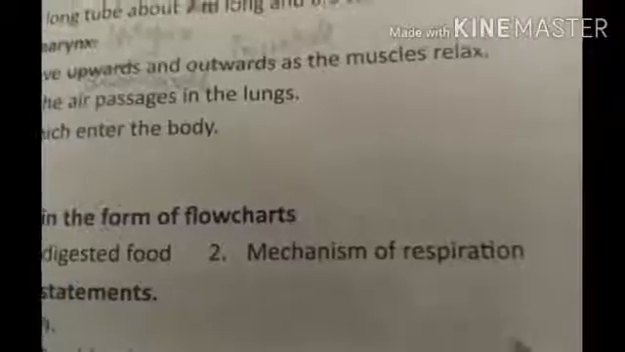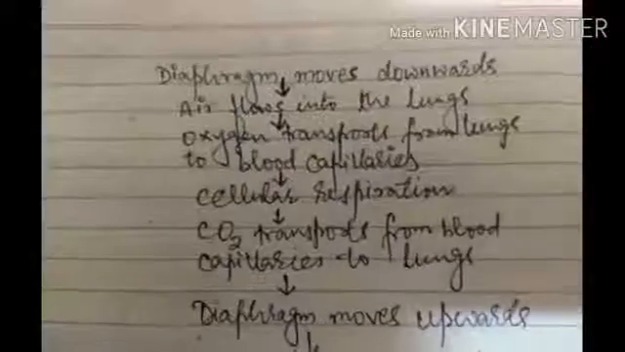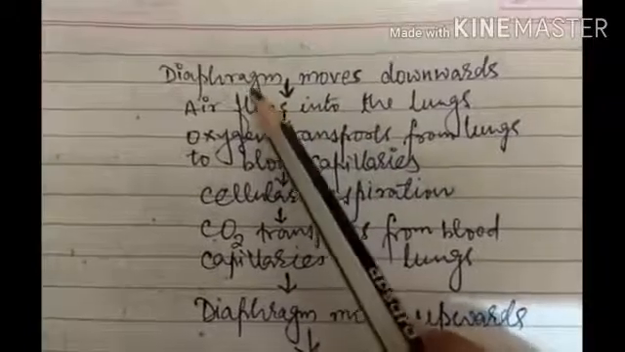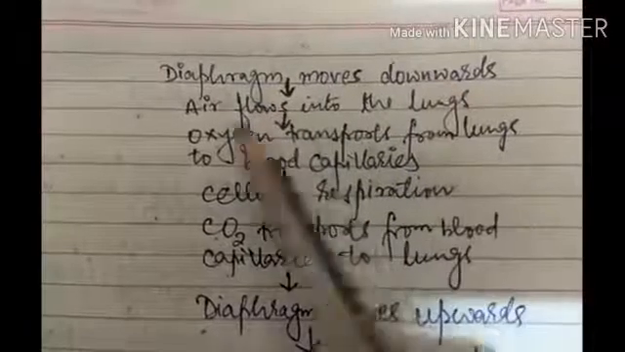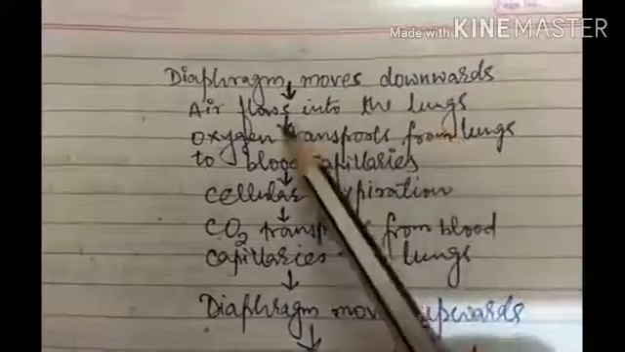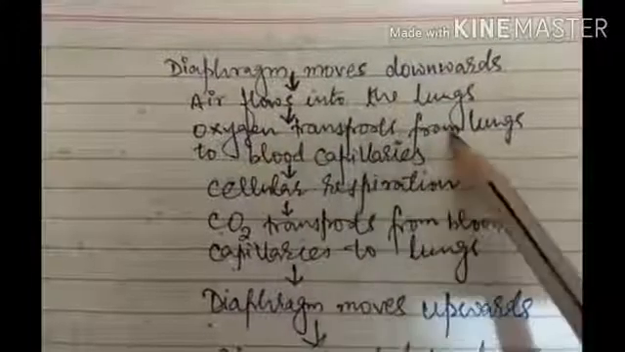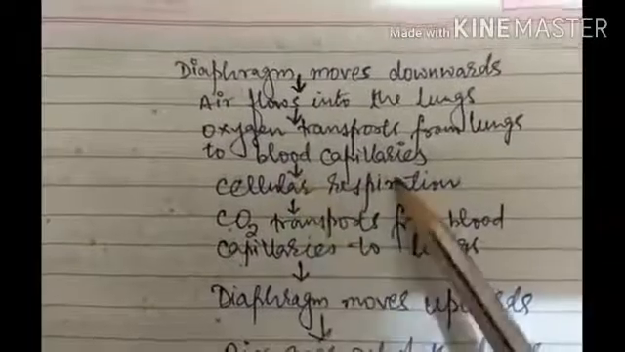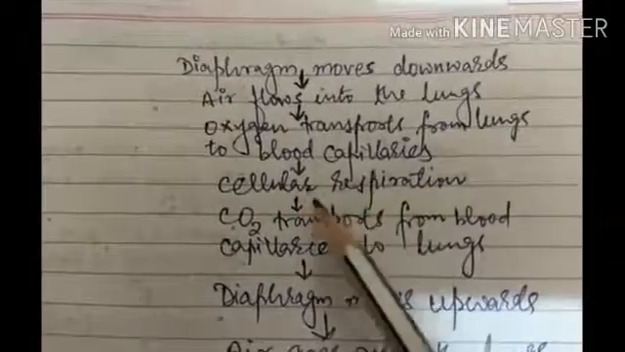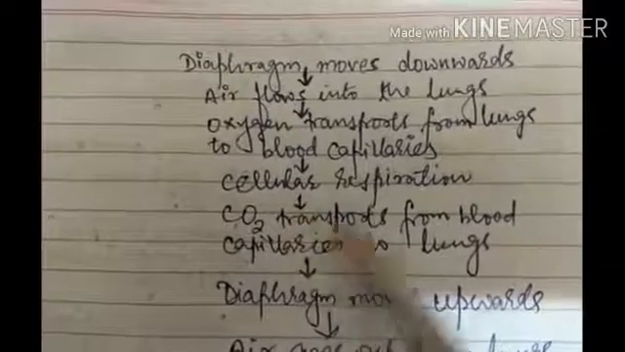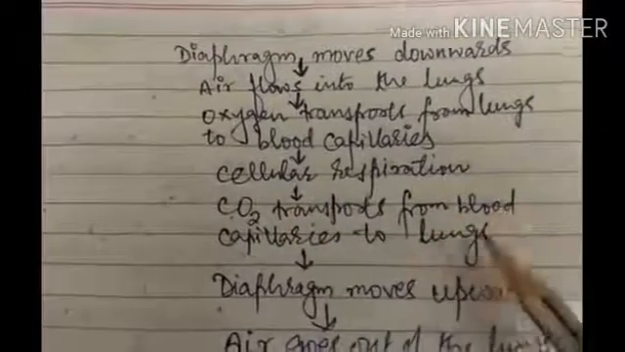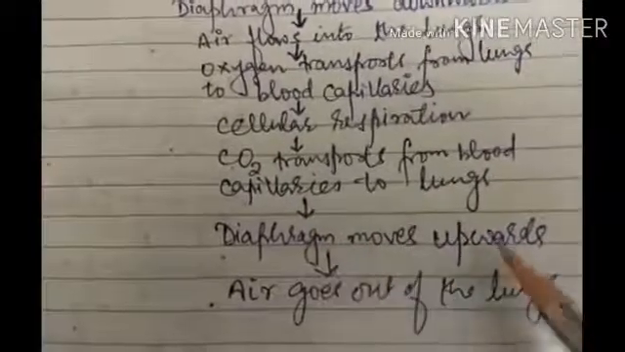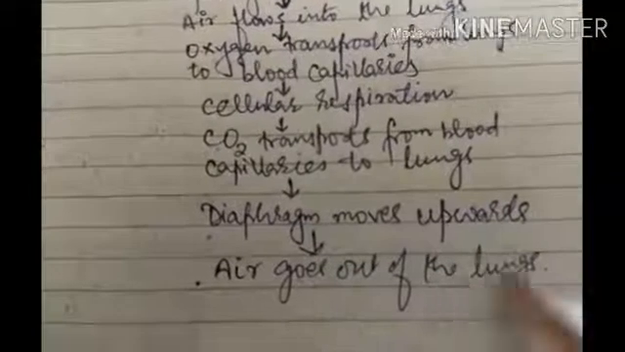Then you need to make the flow chart for this mechanism of respiration. So this is the flow chart for the mechanism of respiration. Diaphragm moves downward, air flows into the lungs, then arrow. Oxygen transports from lungs to blood capillaries, then arrow. Cellular respiration, and you know after cellular respiration CO2 is produced. So CO2 transports from blood capillaries to the lungs, and then diaphragm moves upwards and air goes out of the lungs.